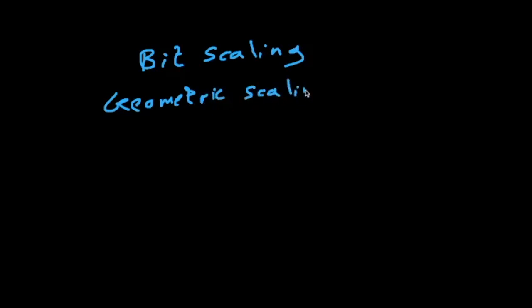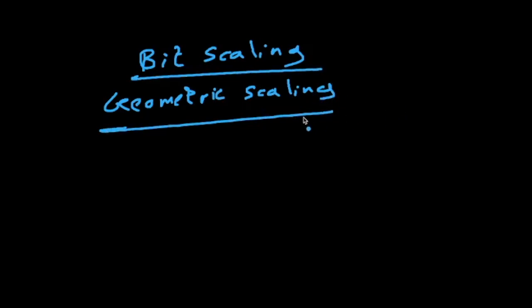One of them was bit scaling, and the other one was geometric scaling. Both of them improved the performance quite a lot. In terms of theoretical guarantees, we got better guarantees, and we could get this because we were transferring some information.